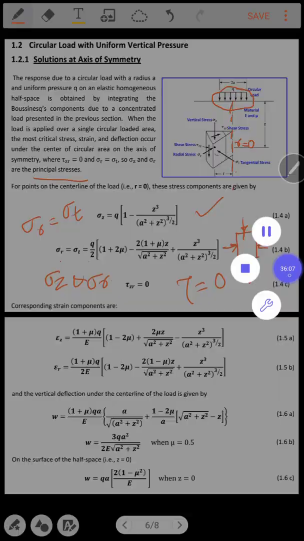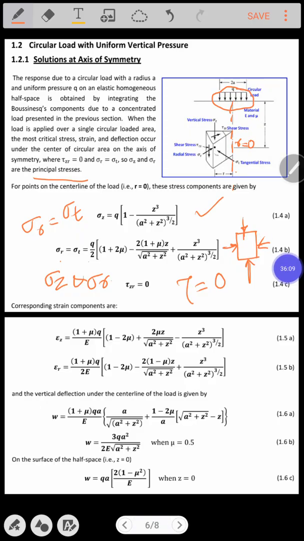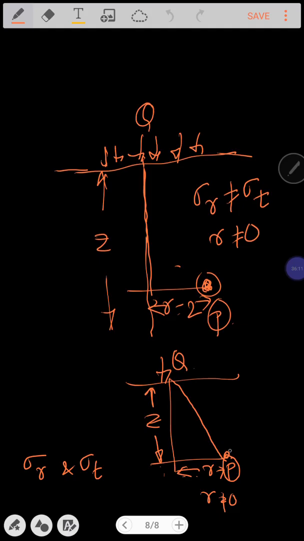Why? Because see, for any body, if any stress is acting normal to the surface, could I call this one as normal stress? When could this be called as principal stress? Wherever the shear stresses are considered to be equal to 0, these normal stresses can be called as principal stress.